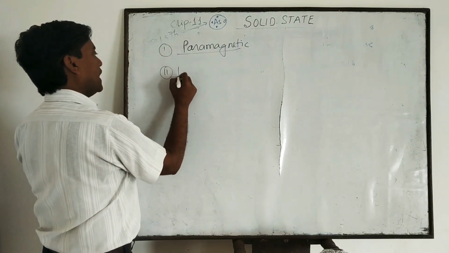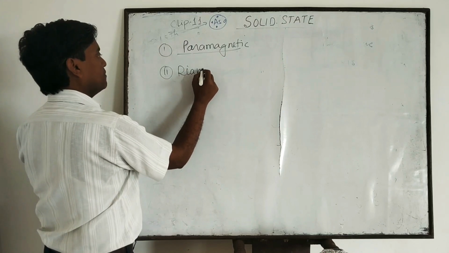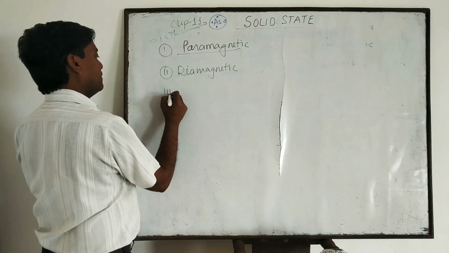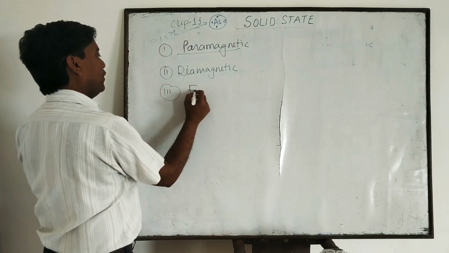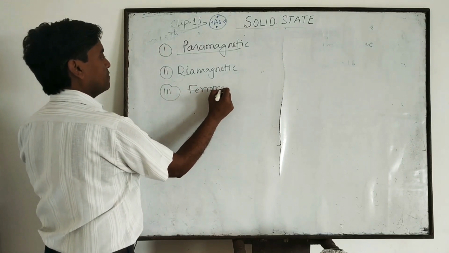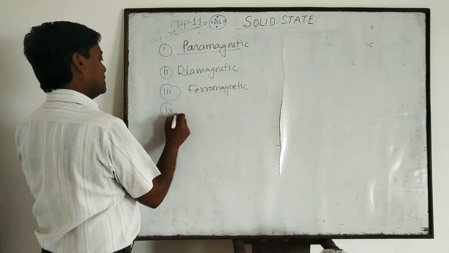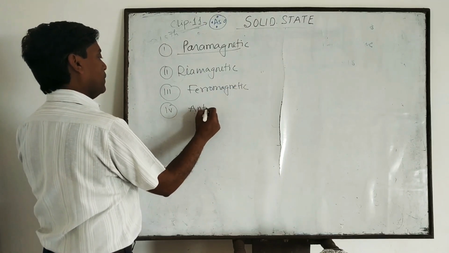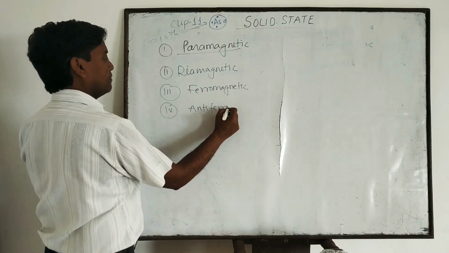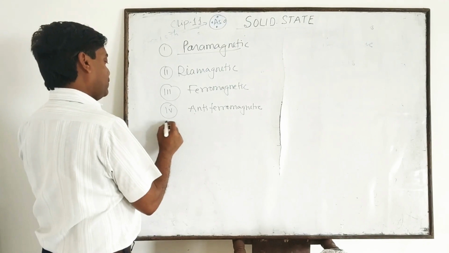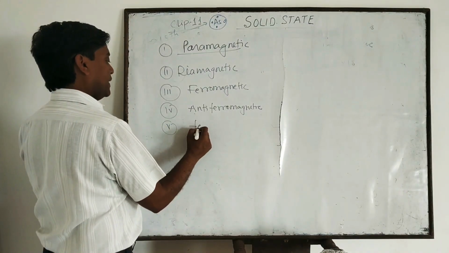Second is diamagnetic. Third is ferromagnetic. Fourth is antiferromagnetic, and fifth is ferrimagnetic.